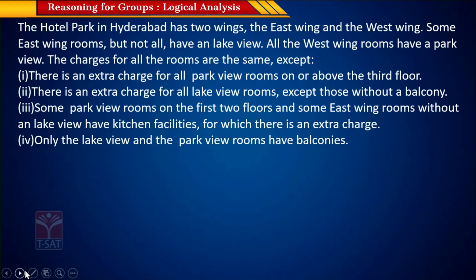Here we are given a fresh question, fresh information. So we have Hotel Park in Hyderabad, which has 2 wings, the east wing and the west wing. Some rooms in the east wing, but not all, have a lake view. So we have 2 types of this thing, east and west. Some rooms in the east wing have a lake view, so it can have a lake view or it can have no lake view.